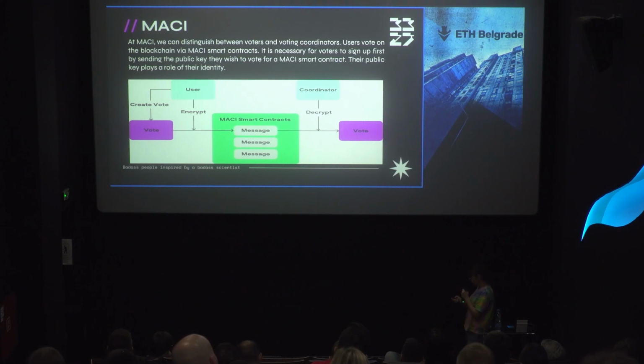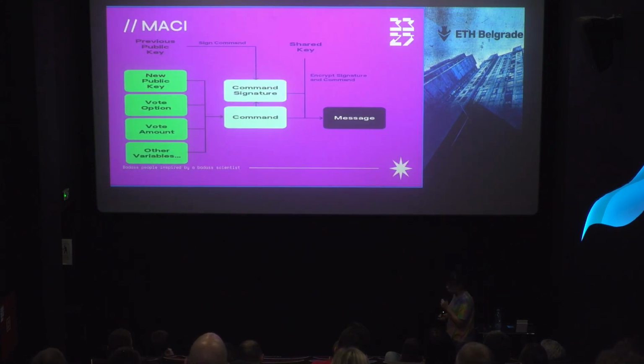But to be more precise, we want to explain what the message is. To get the message, we need to put some things together. For example, we need to put a new public key, vote option, vote amount, and some other variables that are not important for us today.